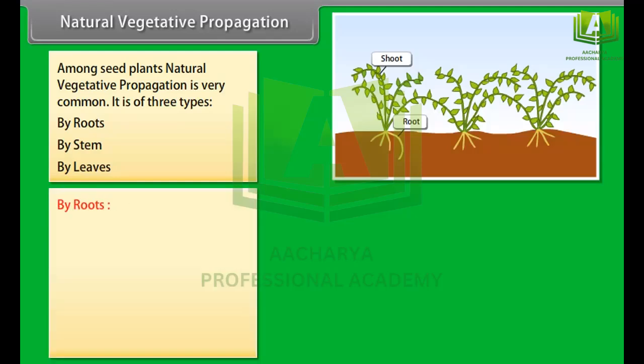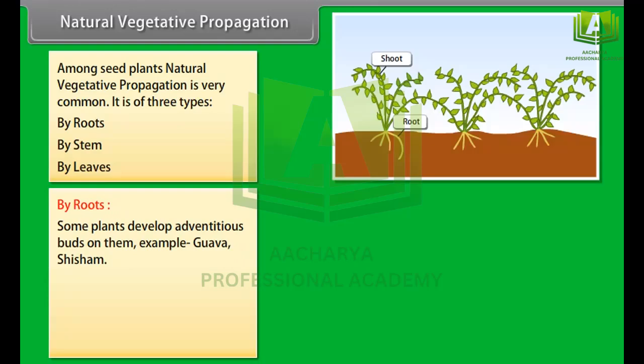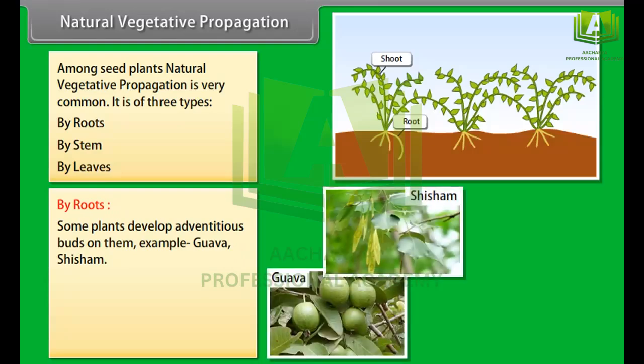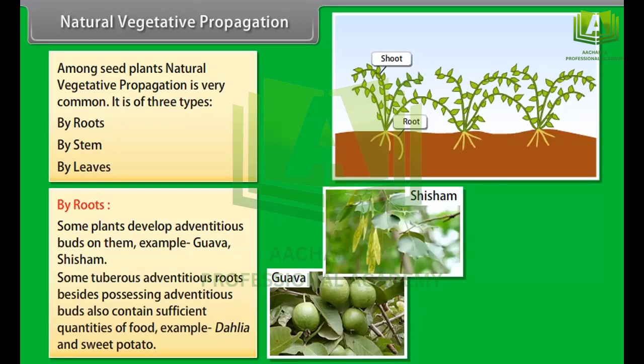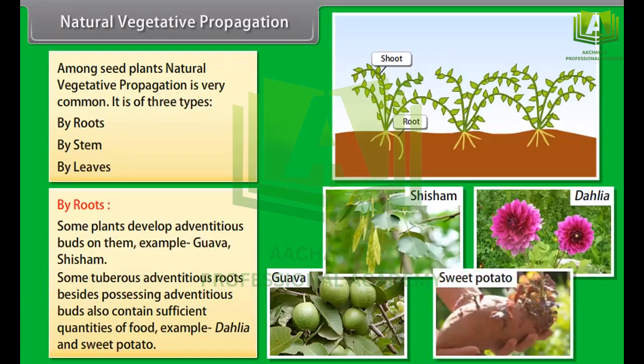By roots. Some plants develop adventitious buds on them, example guava, shisham. Some tuberous adventitious roots, besides possessing adventitious buds, also contain sufficient quantities of food, example dahlia and sweet potato.